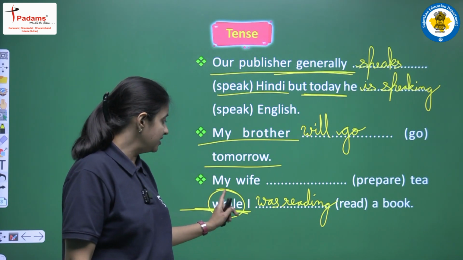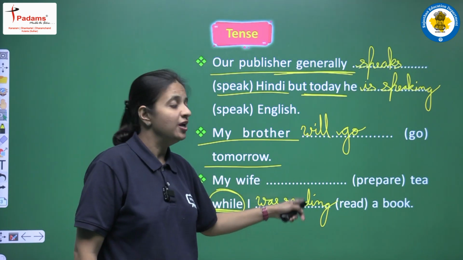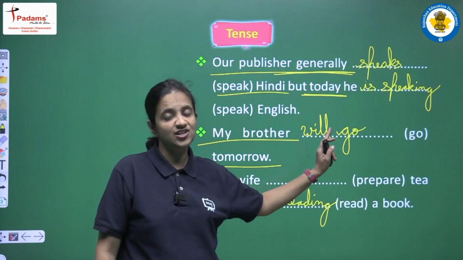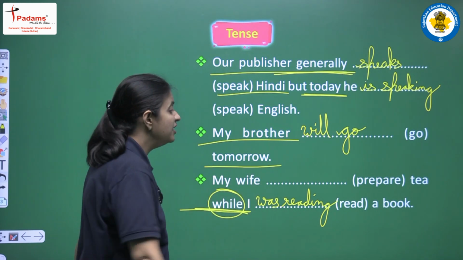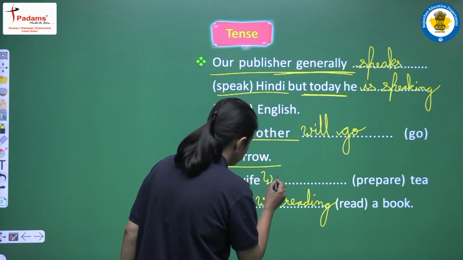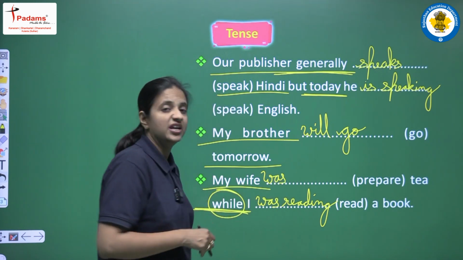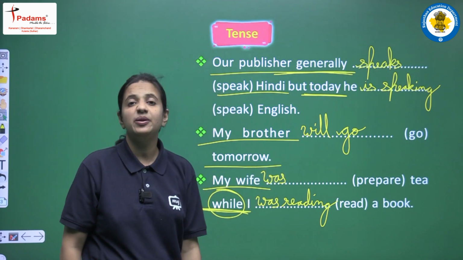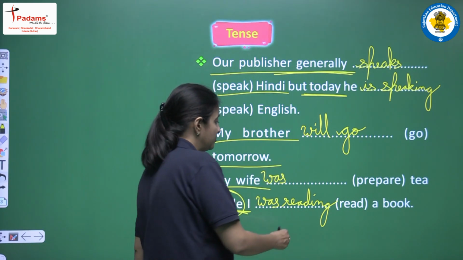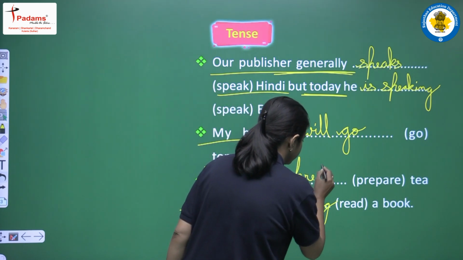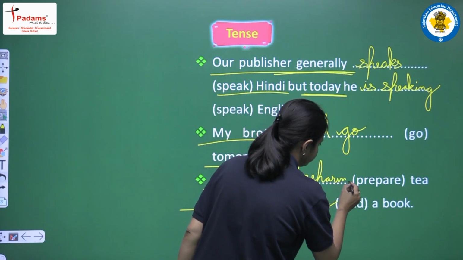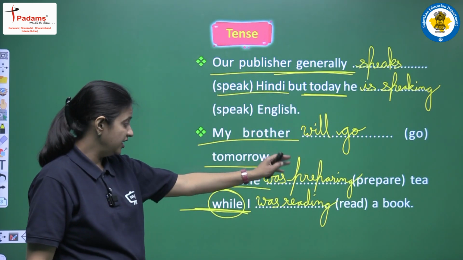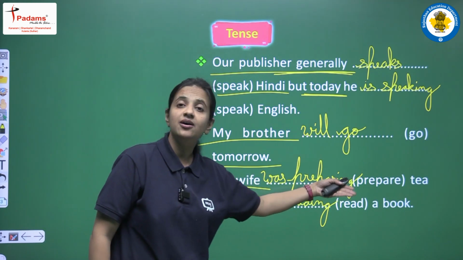So one thing is clear that after while we have to use continuous form, but here this thing is also clear that this action was also in progress, this action was also going on at the same time. So here also we will use past continuous tense, and again we are having singular subject my wife. So as a helping verb we will use was, and main verb we are having prepare. So prepare plus ing, it will be preparing. And the complete sentence will be my wife was preparing tea while I was reading a book, right?